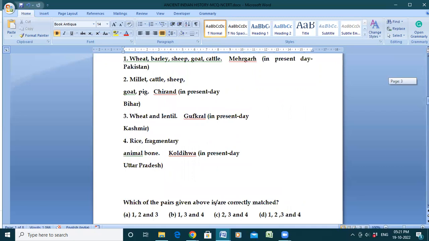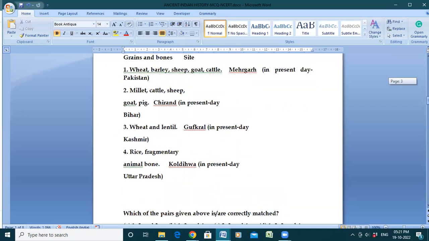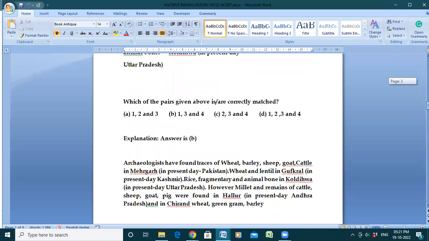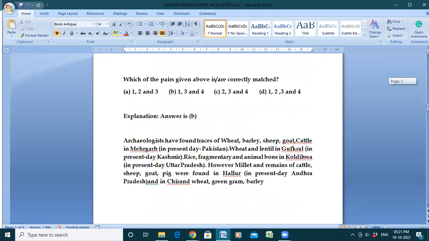They are correctly matched. Archaeologists have found traces of wheat, barley, sheep, goat, cattle in Mehrgarh. So you need to remember the names very carefully. Traces of wheat, barley, sheep, goat, cattle are found in Mehrgarh, in present-day Pakistan.